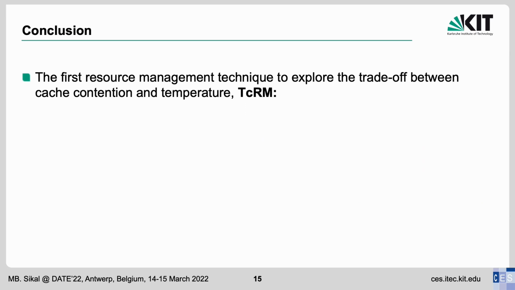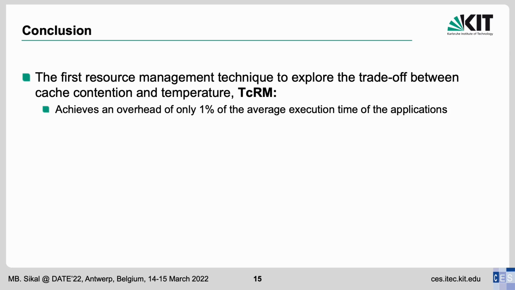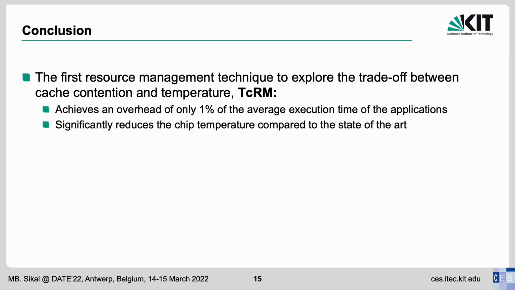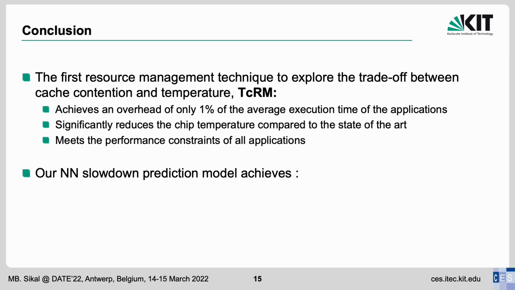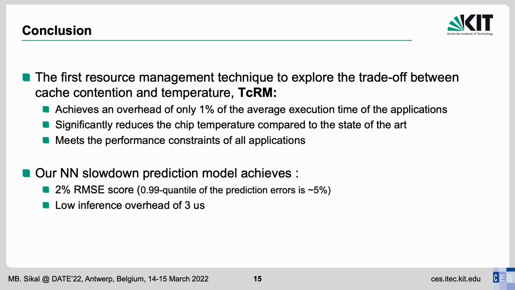To conclude, we looked at TCRM, the first resource management technique that explores the trade-off between cache contention and temperature. With an overhead of only 1% of the average execution time of applications, we have seen how TCRM manages to significantly reduce the chip temperature compared to the state-of-the-art while satisfying the performance constraints of all applications. This is mainly thanks to the high accuracy of our neural network prediction model, which achieves a very low root mean squared error score of only 2%, while maintaining a low inference overhead of 3 microseconds.